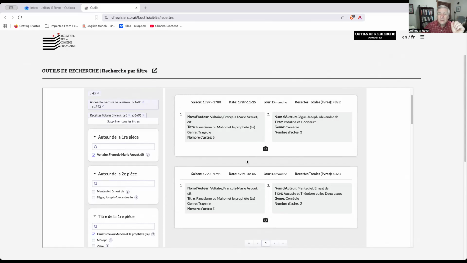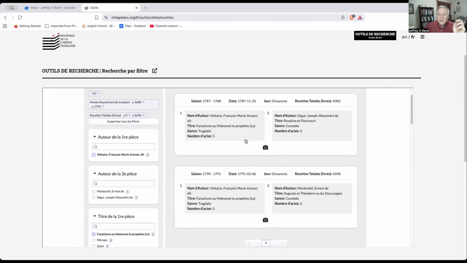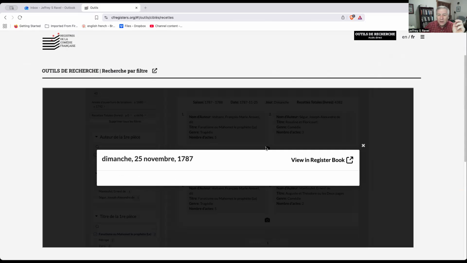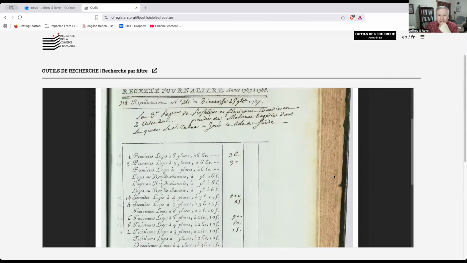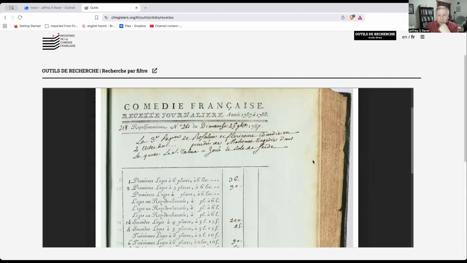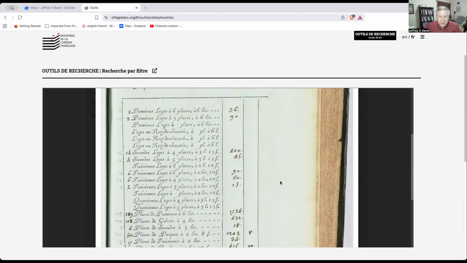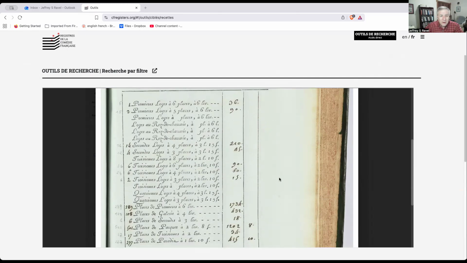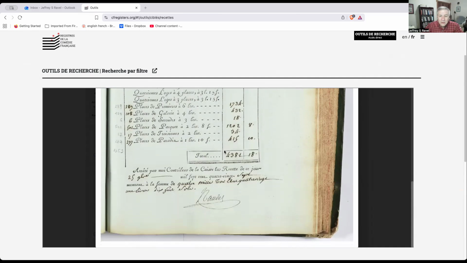And the last feature of the filtered browser tool that I want to show you is the way in which it connects to the primary source documents that the Comédie Française Registers project is based upon. So if I click on this little camera icon right here, I get a link to a high-resolution digital copy of the original registers conserved in Paris in the archive of the Comédie Française, which shows me this performance on November 25th, 1787, and gives me the breakdown of the different ticket categories, the amount of money earned in each category, and then the total receipts for that evening.